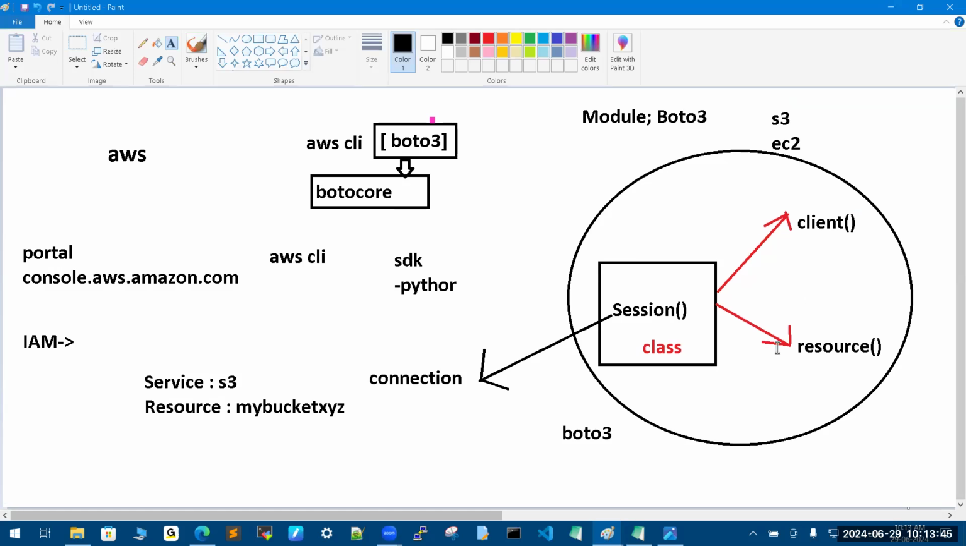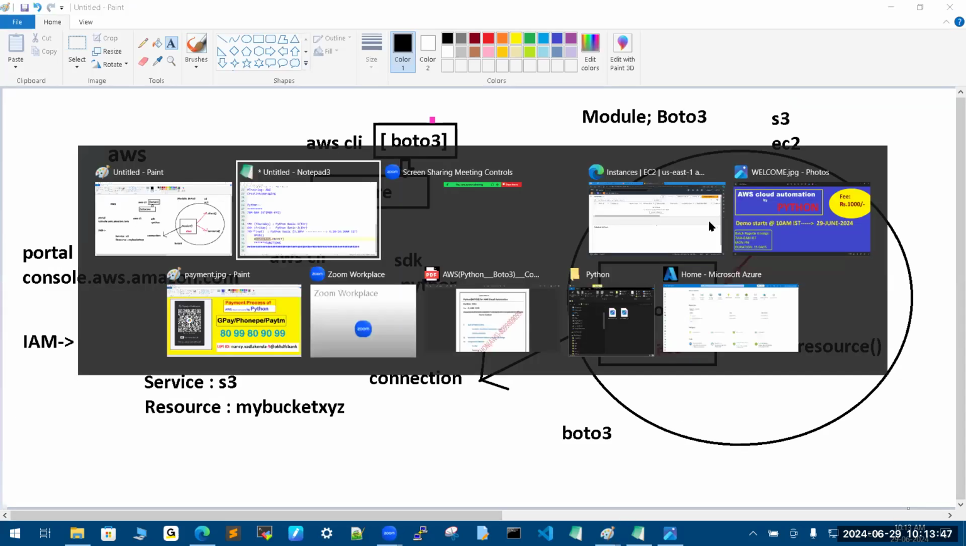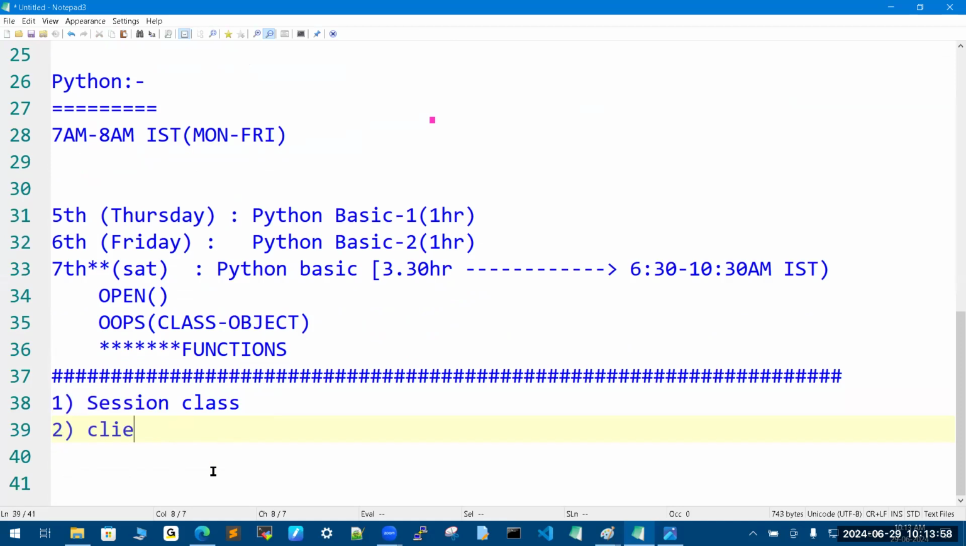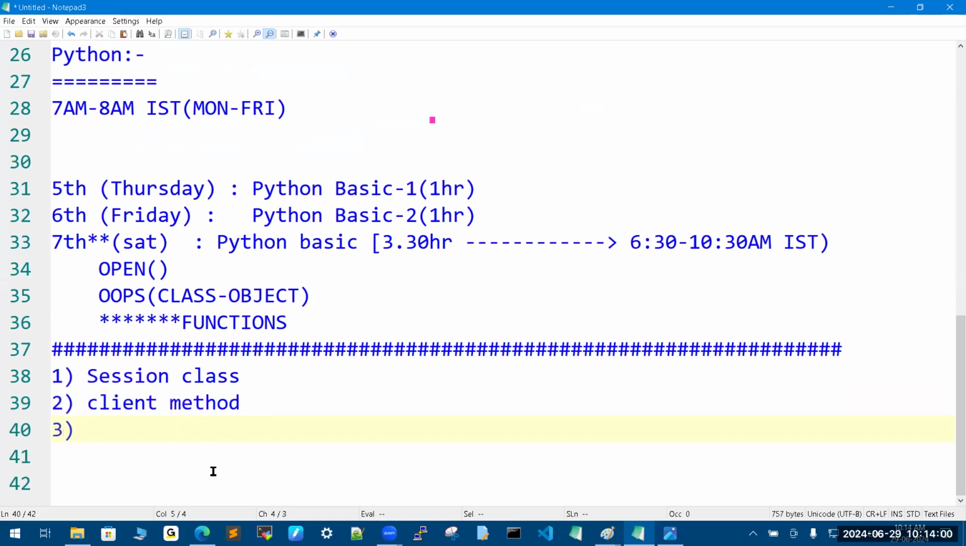That's all. But apart from this, what is the course content you will get? Simply, what are the topics you are going to cover, sir, end to end? Yes, the first one is the session class, and the client method and resource method.